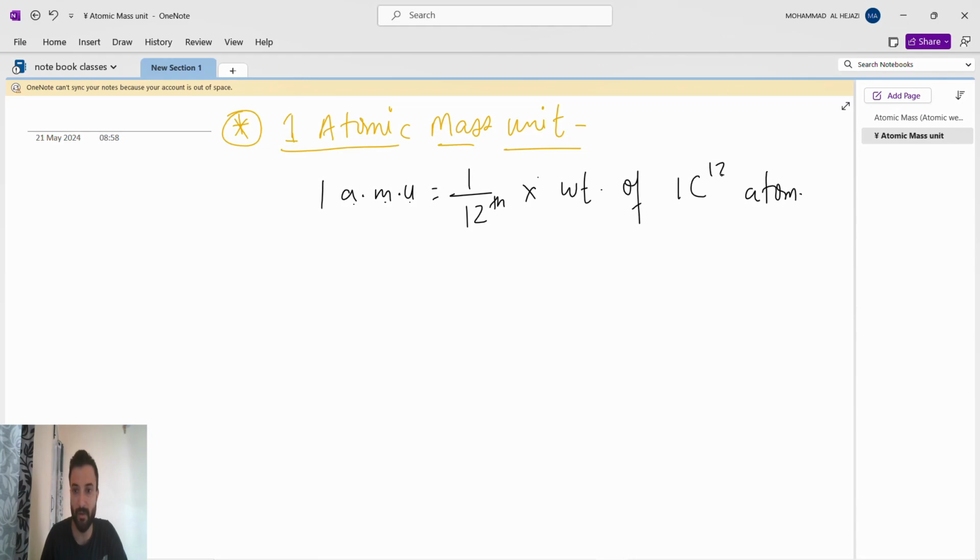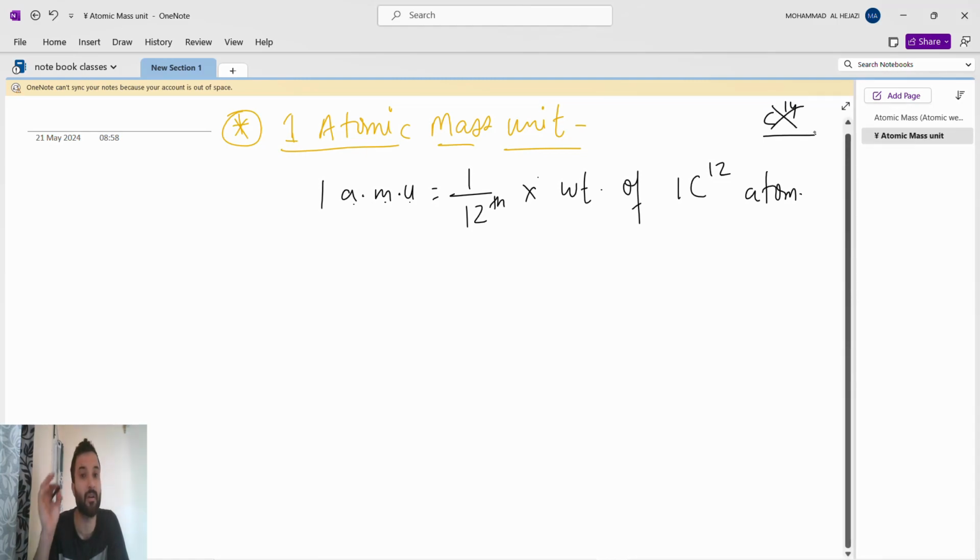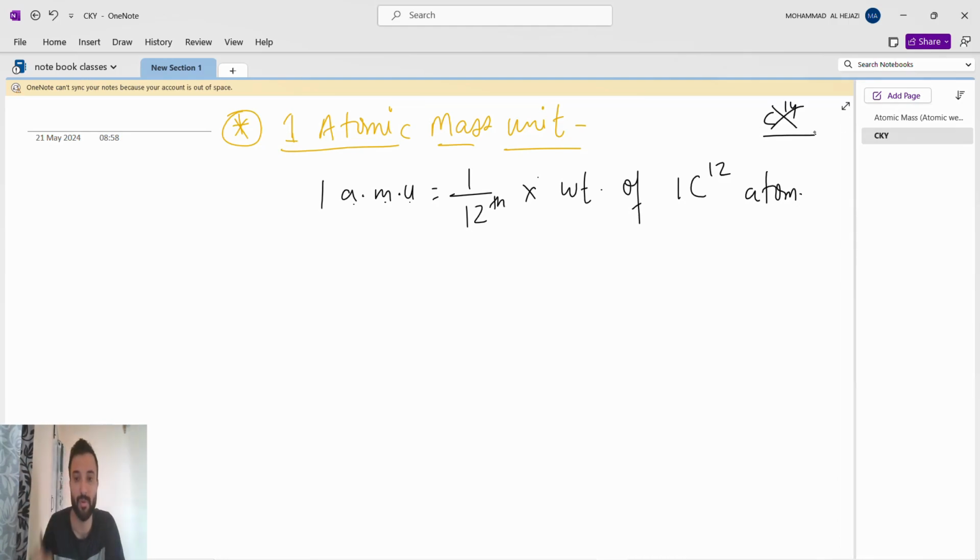Every time I write carbon 12 because you have to understand which carbon we have taken, whose atomic mass is 12. There is another carbon, C14, whose atomic mass is 14. We will not consider that. We are considering the atom whose atomic mass is 12, so we have taken 1 carbon atom of atomic mass 12.